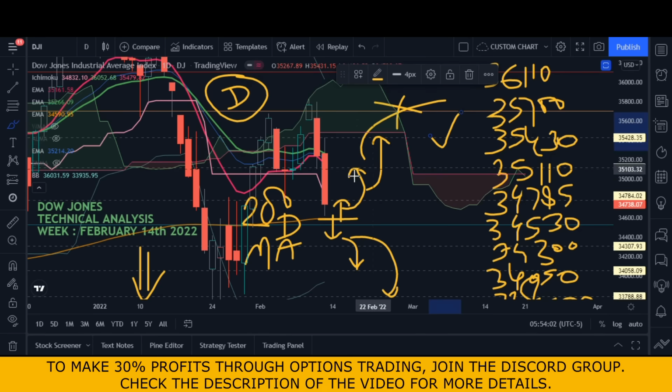So you need to wait for the market to see what is happening, but in the meantime market still can trade below the Ichimoku, means in this particular zone, on these particular levels. So this is how you are going to trade. You need to focus on the 200-day moving average here, because the 200-day moving average will define the fate of the market in the coming week.